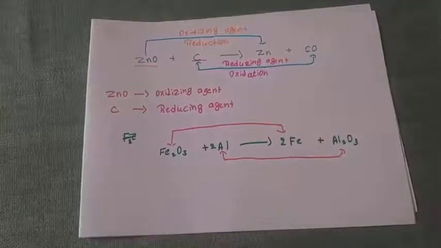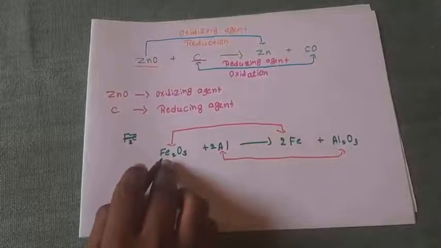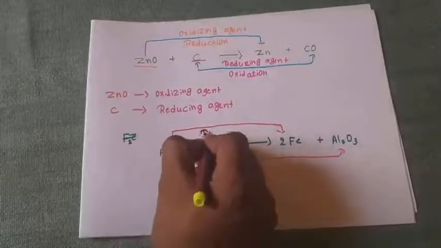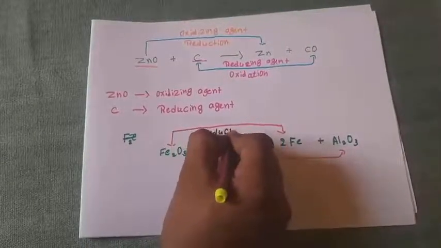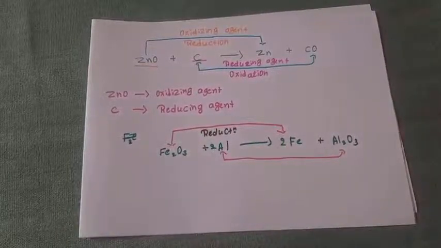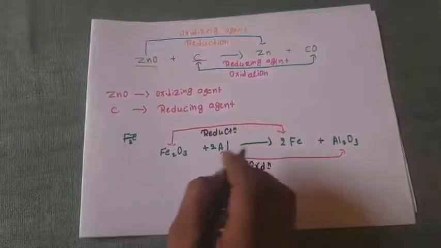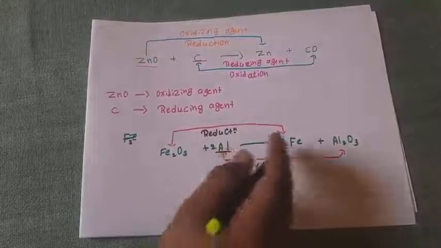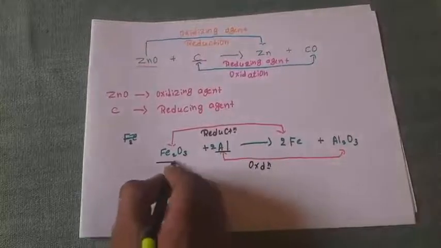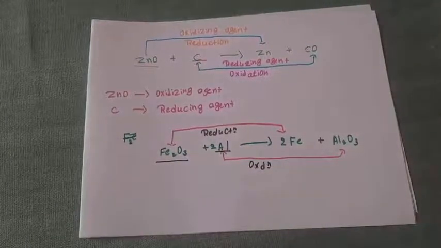Now denote which is oxidation and which is reduction. This is losing of oxygen, hence it is under reduction. Then Al is gaining oxygen, hence it is oxidation. Because of that, Al is oxidized to Al2O3 and Fe2O3 is reduced to Fe. Hence which is the oxidizing agent, which is the reducing agent?